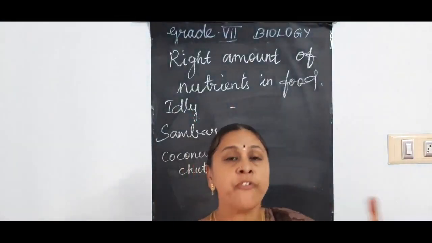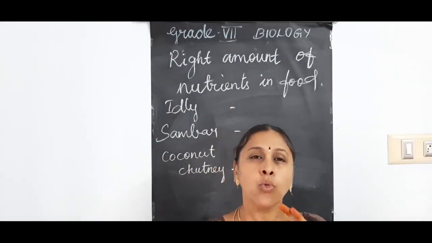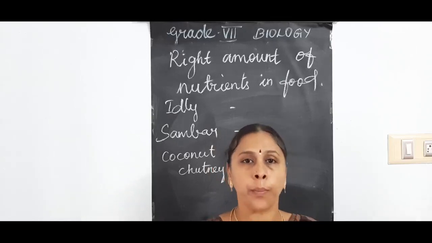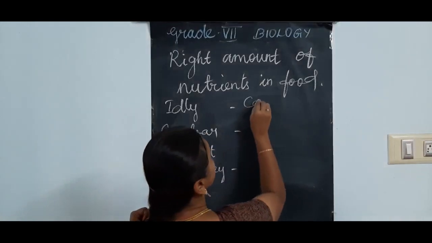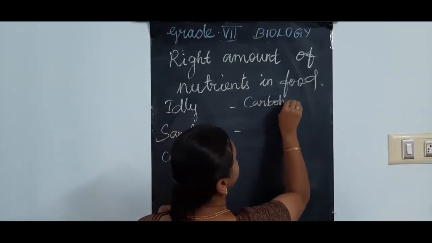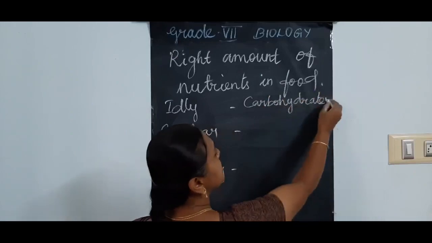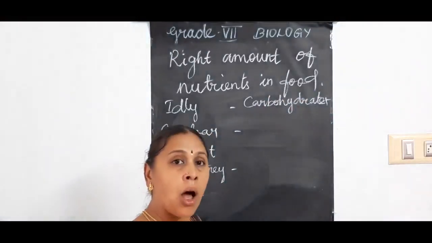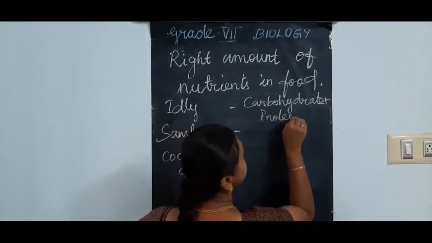Idli is made up of what? Rice and urad dal. Urad dal means what? Ulutham paruppu. So in rice what is present? Carbohydrate. Plus urad dal. It is dal. In that what nutrient is present? Proteins.